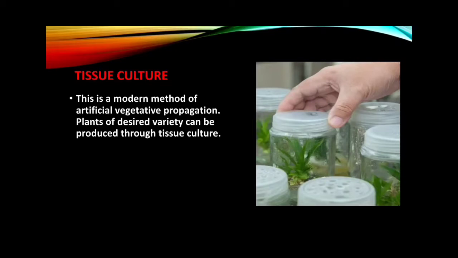Tissue culture. In this method, a piece of tissue is cut from the desired plant and is kept in a nutrient medium under controlled conditions. The tissue grows into a mass of cells called callus. Now, the callus is placed in a different nutrient medium where it starts developing plantlets.